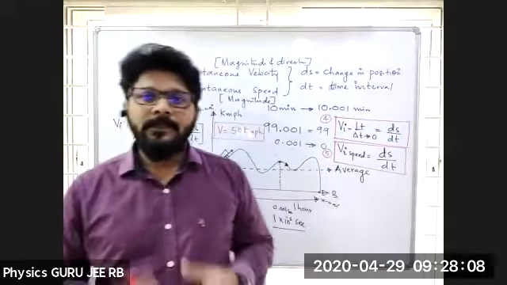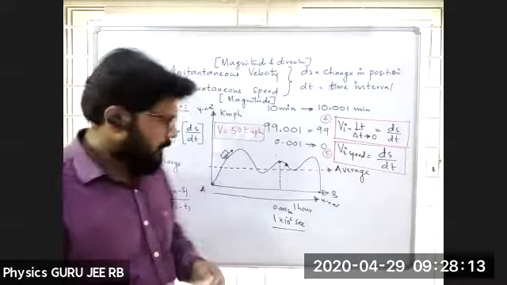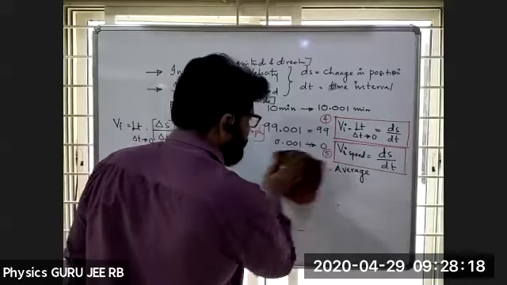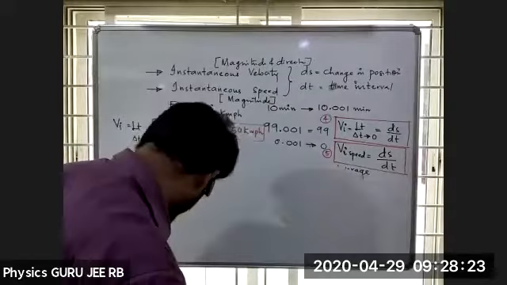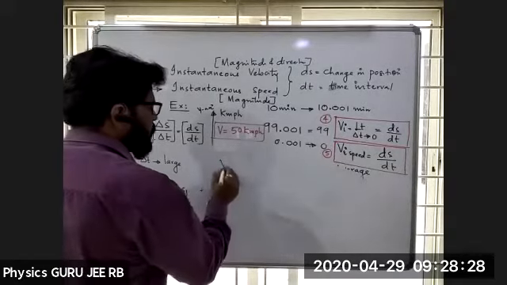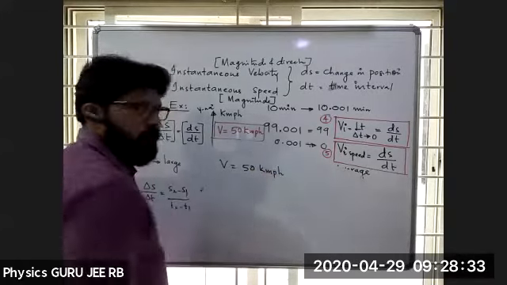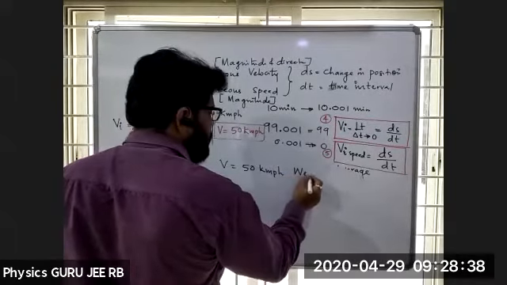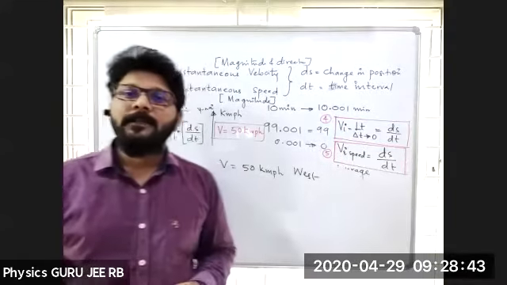Now, if I say the same thing, v is equal to 50 kilometers per hour west, if I take it as west, is this speed or velocity?